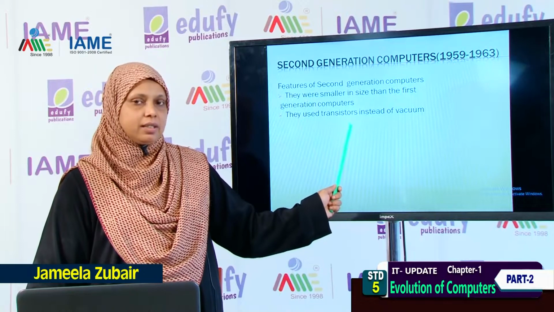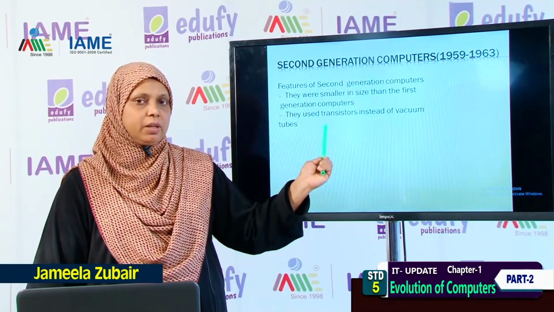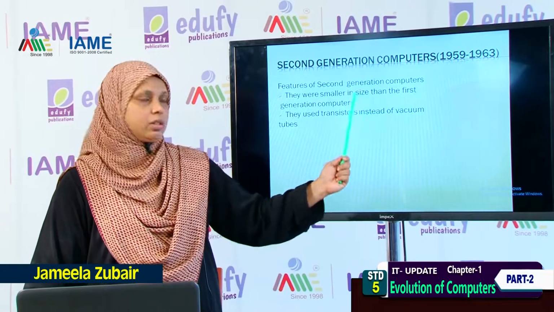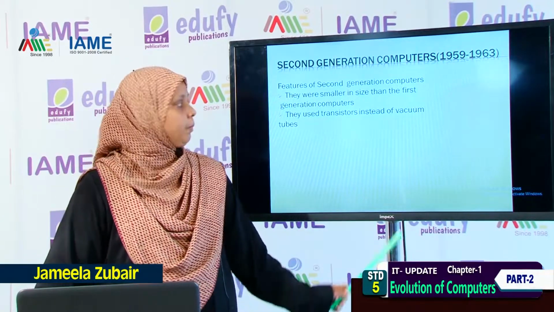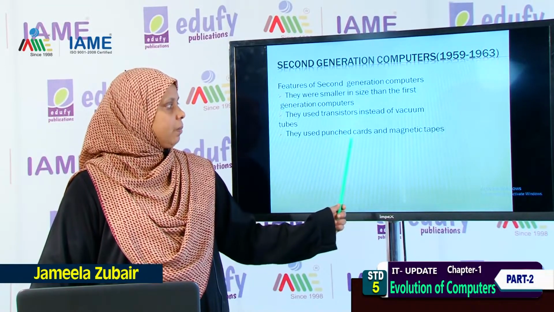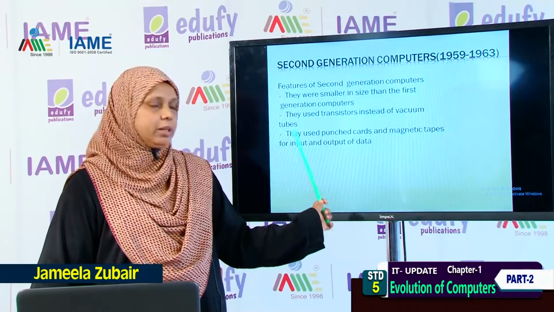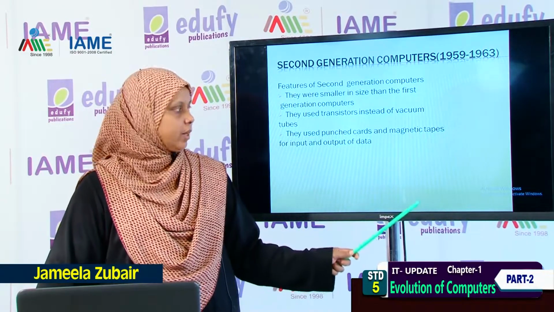They used transistors instead of vacuum tubes. I showed you the image of vacuum tubes, right? Now, this generation of computers uses transistors. And they use punched cards as well as magnetic tapes for input and output of data.